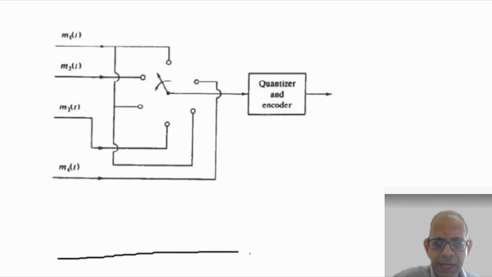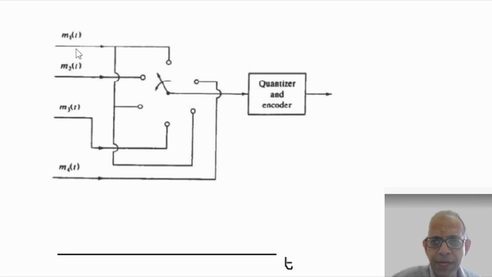So the scheme is like this. First, a sample is taken from M1. Let's say this line with a cross denotes a sample from M1. Then a sample from M2 is taken. Then again a sample from M1 is taken. Then a sample comes from M3.